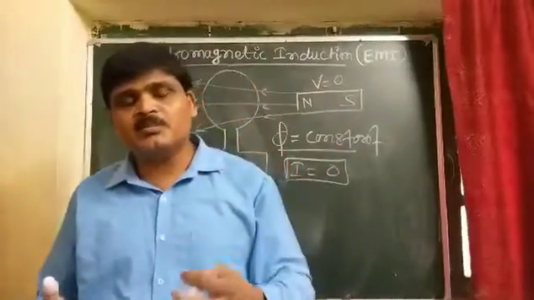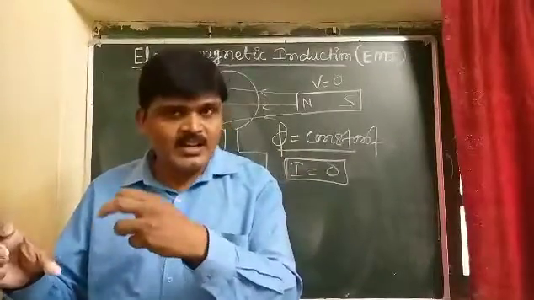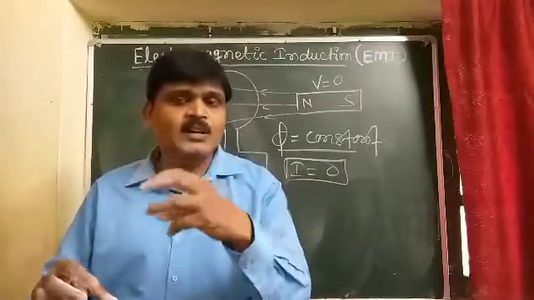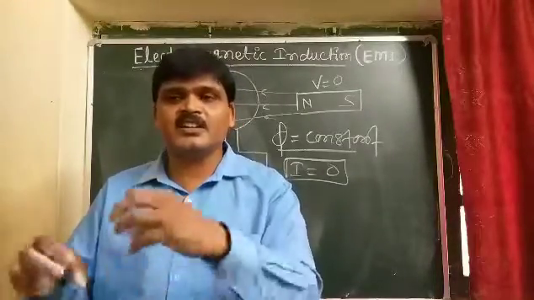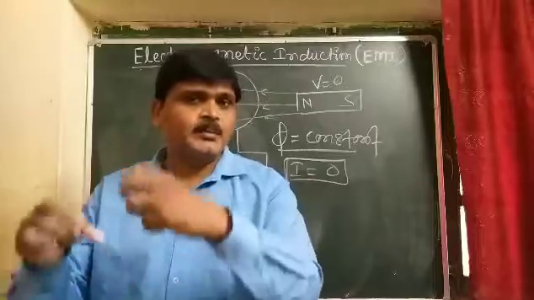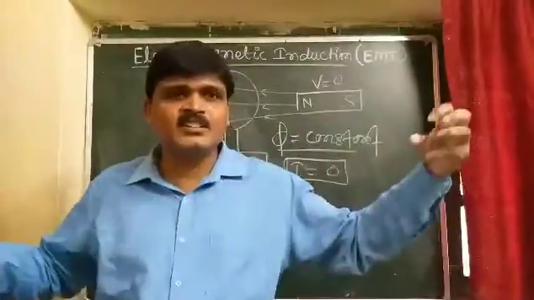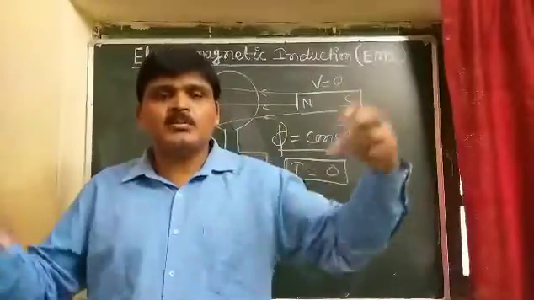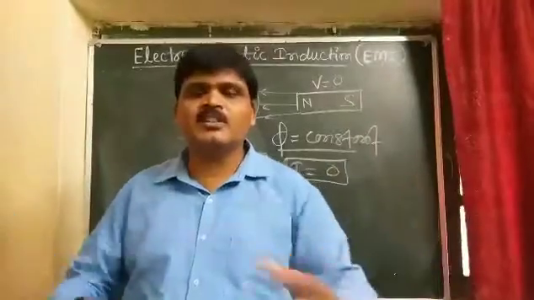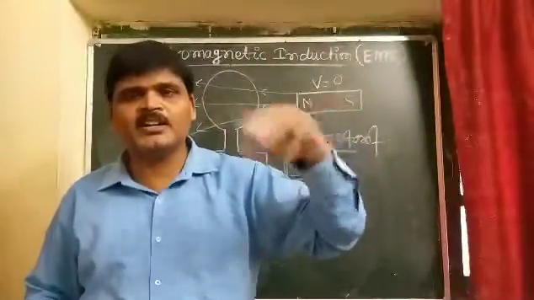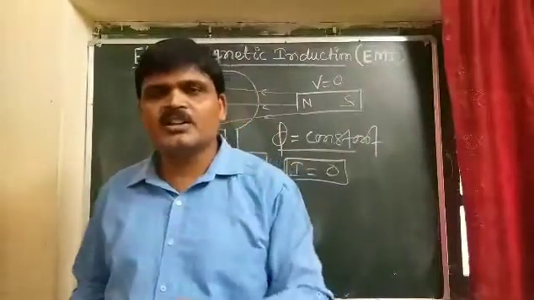How is the induced EMF produced in the secondary coil? By changing the current. If the current in the primary coil increases or decreases, the magnetic field lines linked with the secondary coil also increase or decrease. So the number of magnetic field lines linked with the secondary coil continuously changes, there will be a change in the magnetic flux, and there will be generation of induced EMF and induced current in the coil.